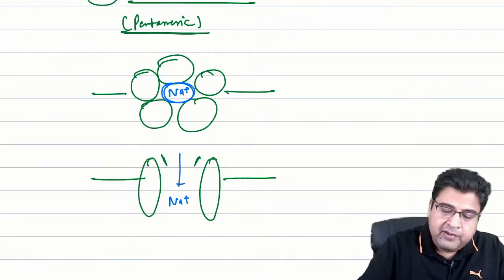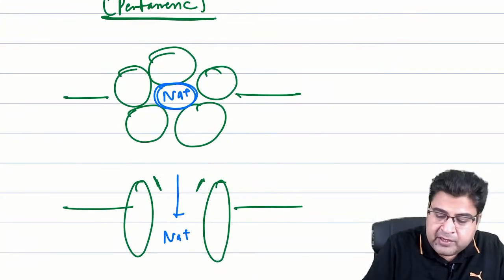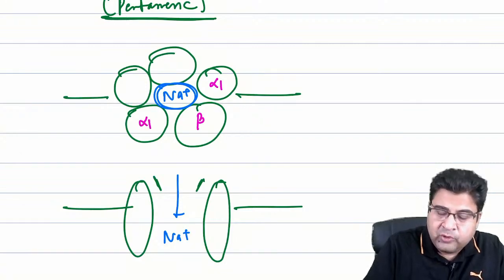Right. Now they will ask you the names of these 5 subunits. So what are the names of these 5 subunits? The names of these 5 subunits are alpha 1. The second one is beta. The third one is again alpha 1. The fourth one is delta. Then we have the gamma.